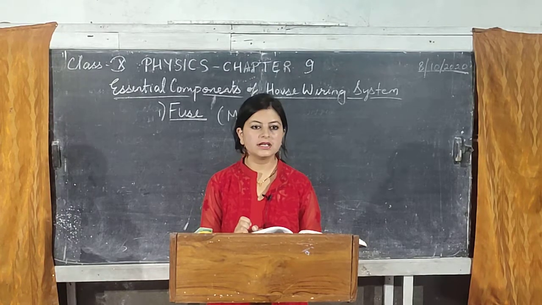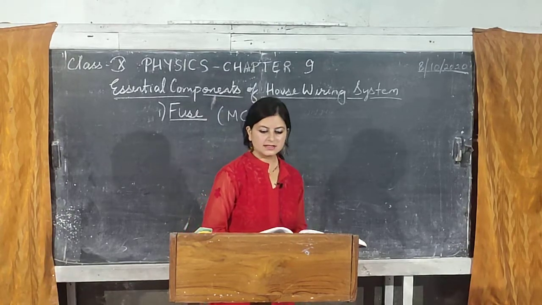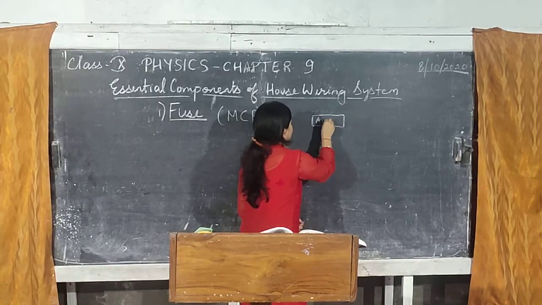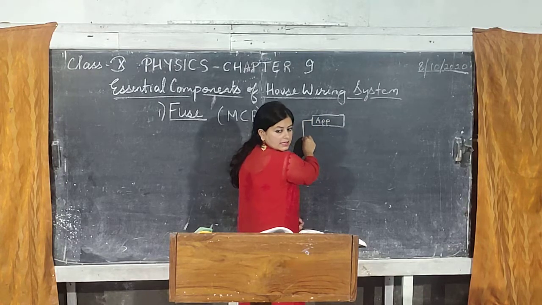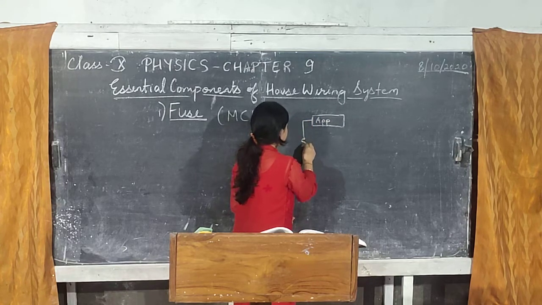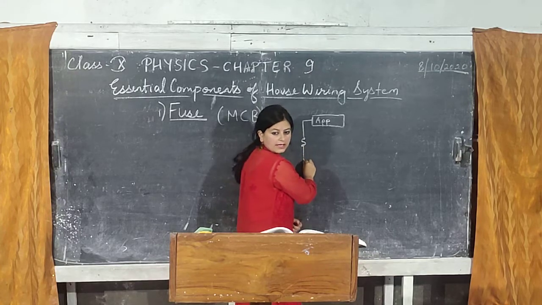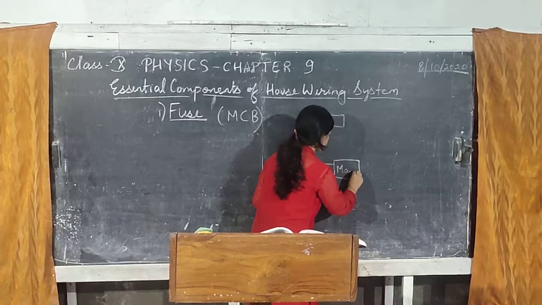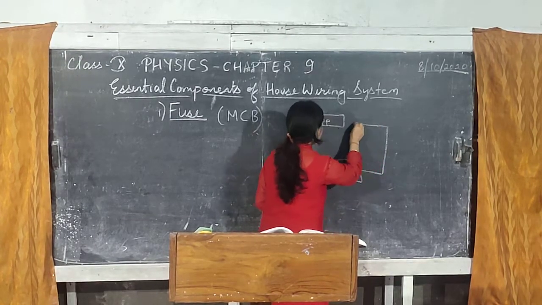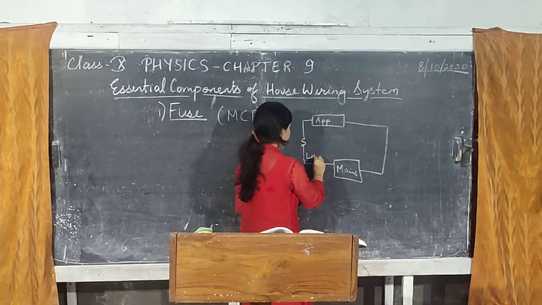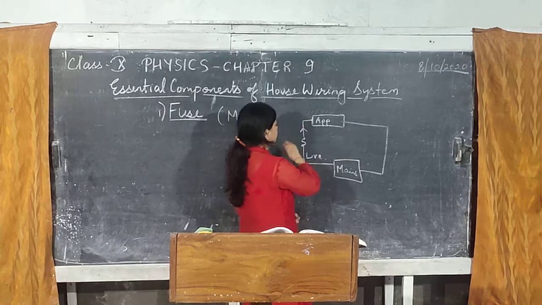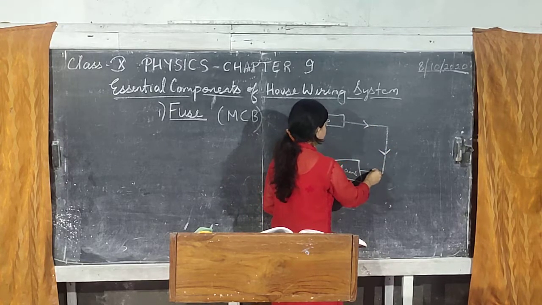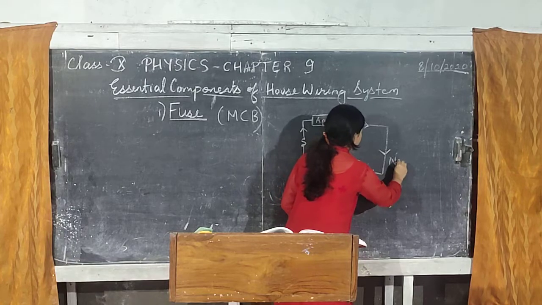Then how does it work? It is always connected. You have an appliance, say you have a geyser. So this is the appliance. Just before the appliance, you have to connect a fuse. This is how we represent fuse in a diagram. And then this is the mains and the other part of the circuit. Now this will be your live wire, which will be carrying the high potential, and the other one is for the return path of the current. This is called the neutral wire.